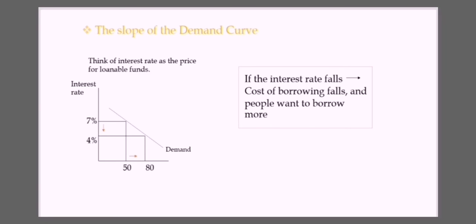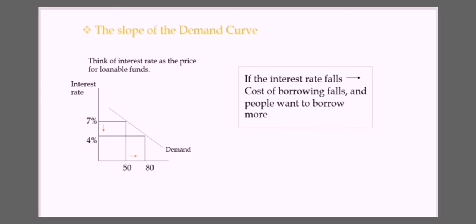So if the interest rate comes down to 4%, a lot more people will want to borrow. The interest rate and the quantity of loans have an inverse relationship.